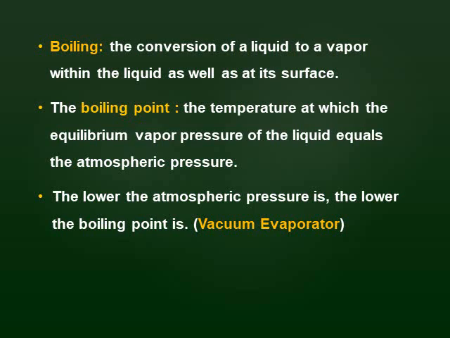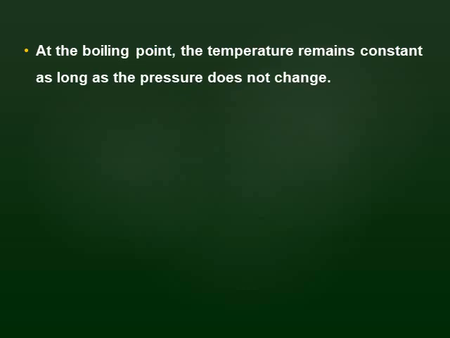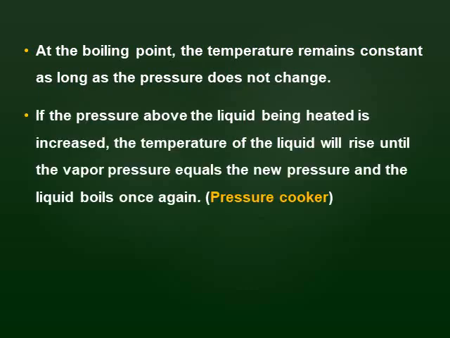By lowering the pressure, water starts to evaporate at a lower temperature from the milk. And at the boiling point, the temperature remains constant as long as the pressure does not change.